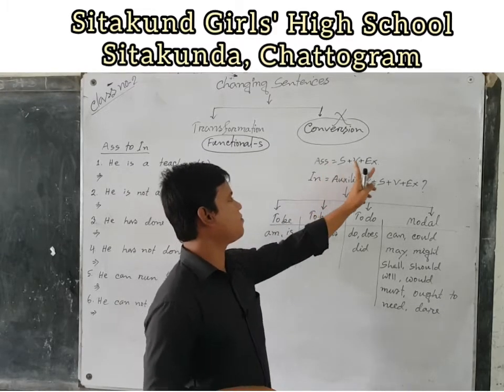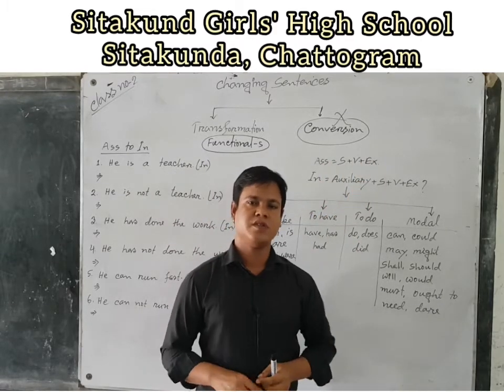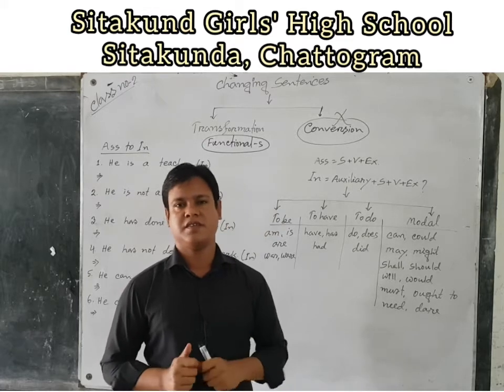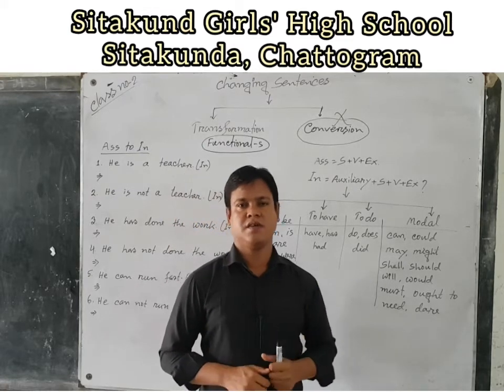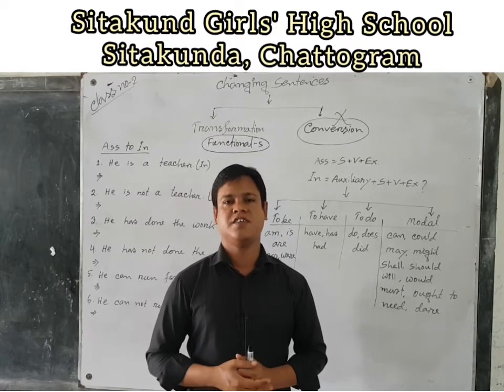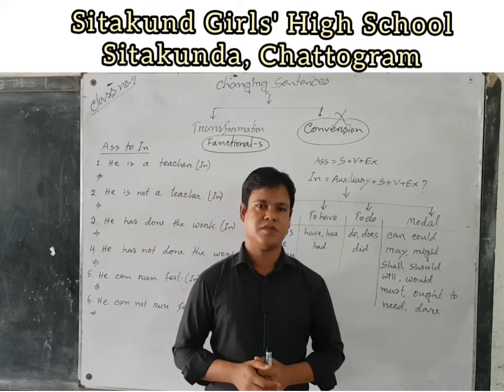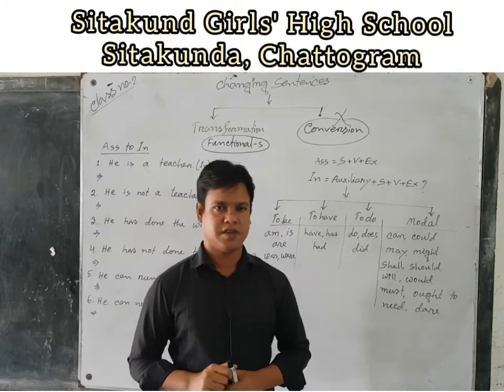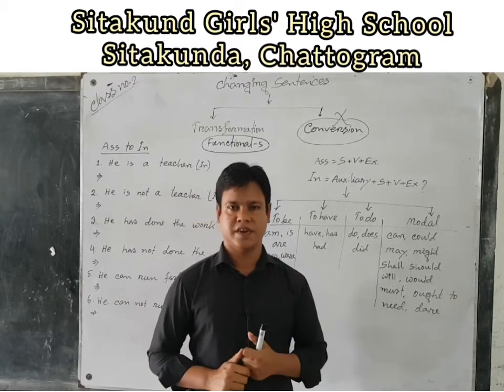Assertive sentence: subject plus verb plus extension. That means an assertive sentence starts with a subject, and an interrogative sentence is auxiliary plus subject plus verb plus extension. That means an interrogative sentence starts with an auxiliary.